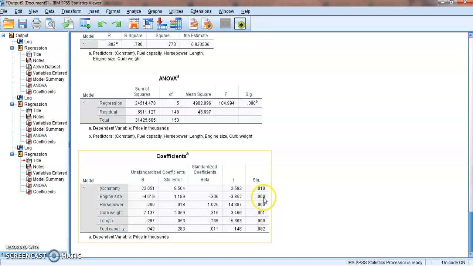One has changed. These are all still significant though, but when I look at fuel capacity, notice fuel capacity has a significance of 0.882, which means it is a non-significant predictor. In this case, if I was to run the equation again, I would take fuel capacity out. It is not significantly predicting what we need it to. So I would choose a different variable to utilize in its place. This is the essence of regression, reiterative equations, trying to get that predictive value up closer and closer to 1.